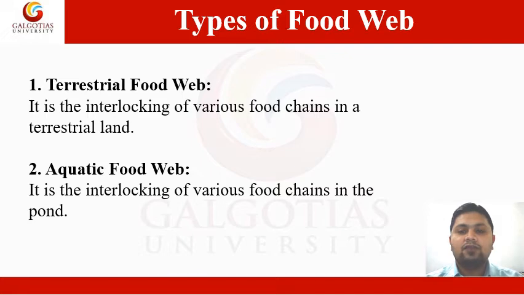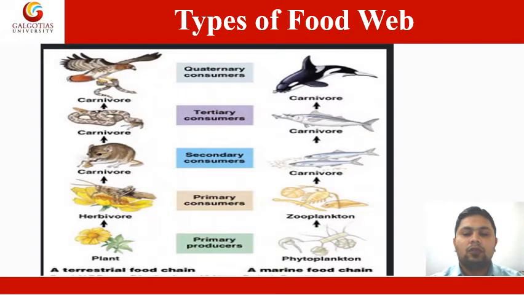Now the types of food webs. As I told you earlier, there are two types of food webs. Number one is terrestrial food web, and number two is aquatic food web. The terrestrial food web is the interlocking of various food chains on terrestrial land. Similarly, the aquatic food web is the interlocking of various food chains in a pond, or we can say in a water body. These are the types of food webs.